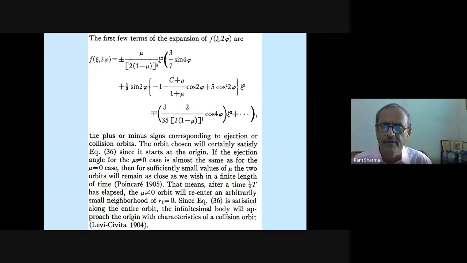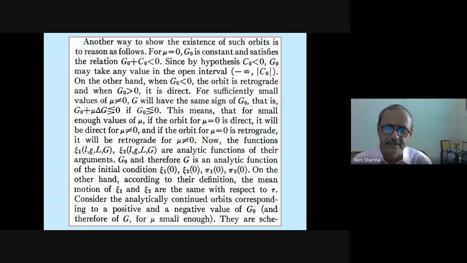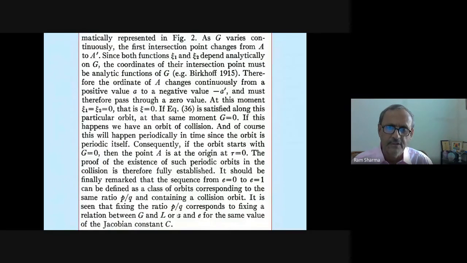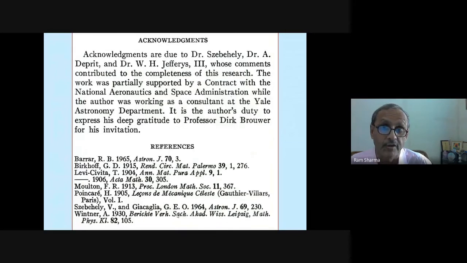So he has shown another way to show the existence of such orbits. He has given some other reason, anyway, I'm not discussing those things. You see the acknowledgement he has given: Dr. Zabé, Dr. A. Diprit, and Dr. W. H. Jeffries. All three were big people. Zabé was a big person, Diprit was of course a very big man, and Jeffries also did a lot of work. These three people have studied his work, so this work did not come just like that. These people must have helped him to improve upon his research.